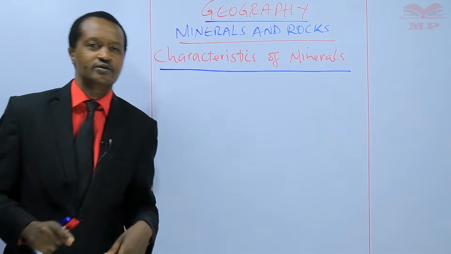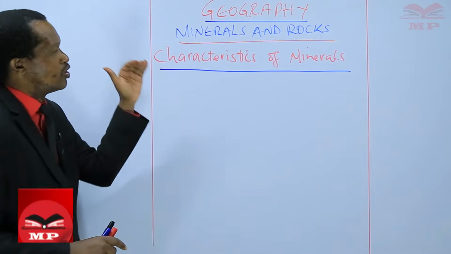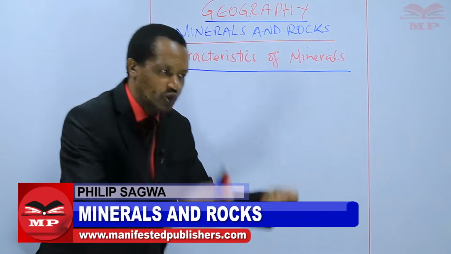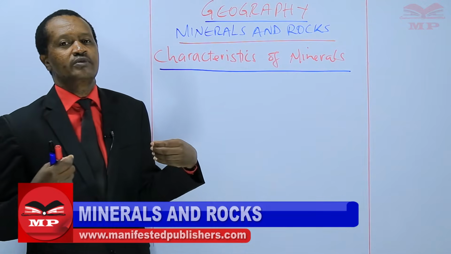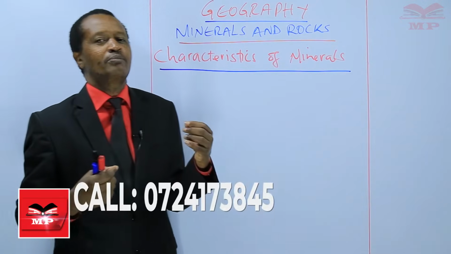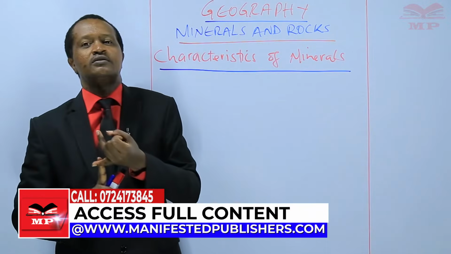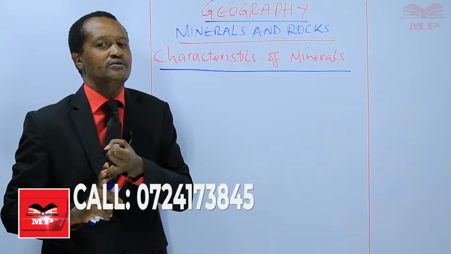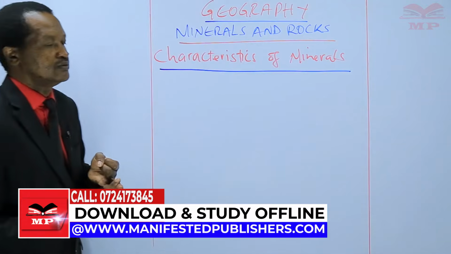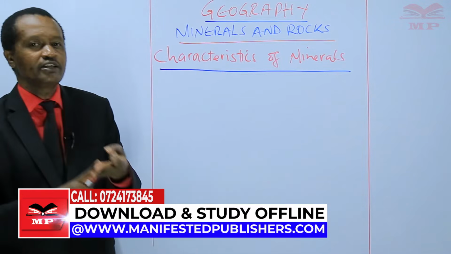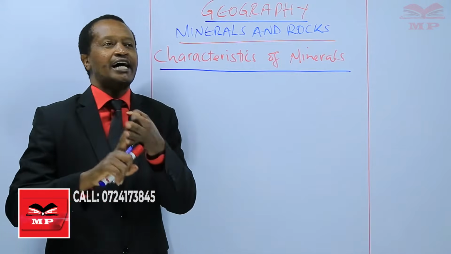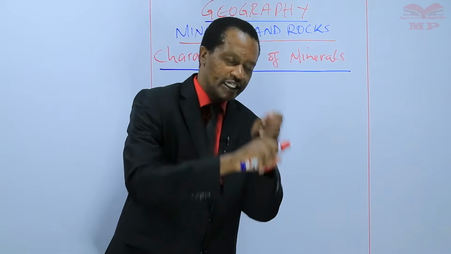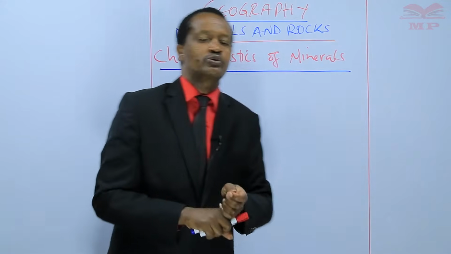Let me take it again. All minerals have basic characteristics which can be used to identify them. They are substances which are, number one, inorganic. Number two, they occur naturally in the earth. Number three, they are solid. Then number four, they have a definite chemical composition.